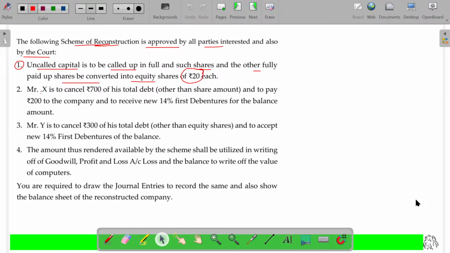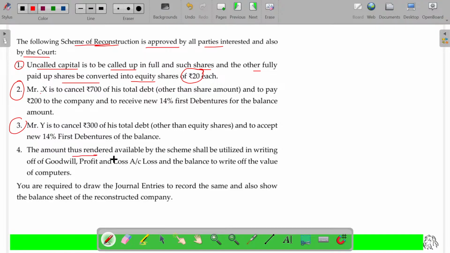Thereafter, 50 rupees share is converted into 20 rupees shares, 30 rupees is the capital reduction. Second and third is all about the mode of settlement to two of the clients of debenture holders of ours, X and Y. From X and Y, we issued and collected the money. For that, first debenture, second debenture, and creditors all put together a part. For all this amount, along with another 200 rupees we received from X, we offered only 700 rupees worth of 14% debenture. Balances means cancel as capital reduction. The same happens for this third one also. We pass the entry for second and third put together as a combined one.